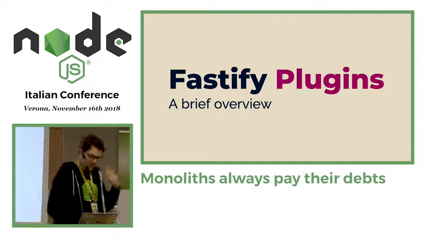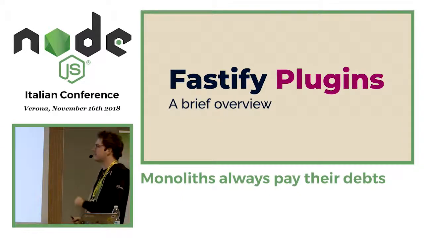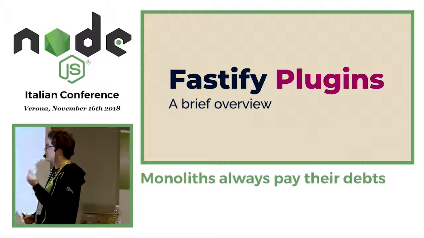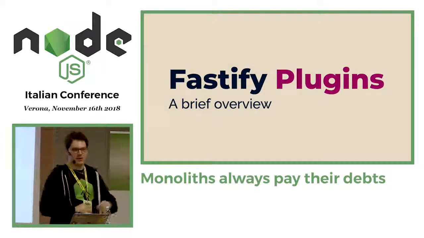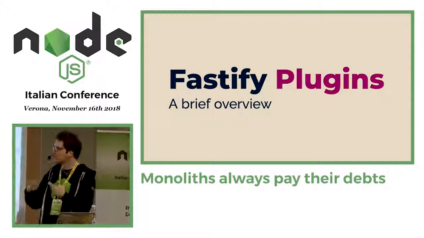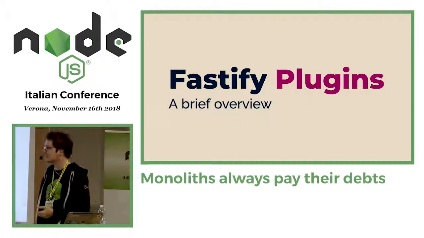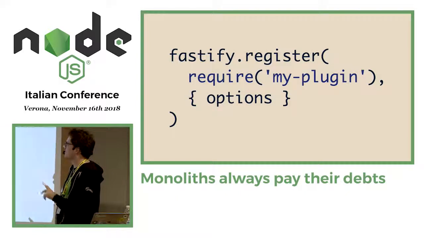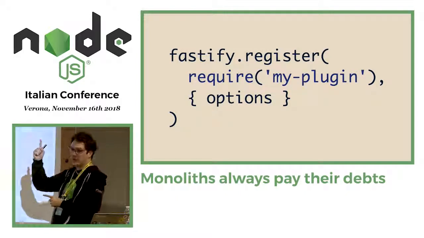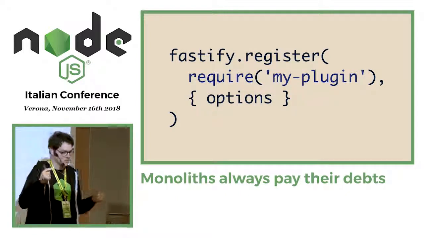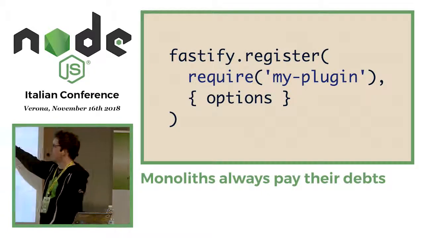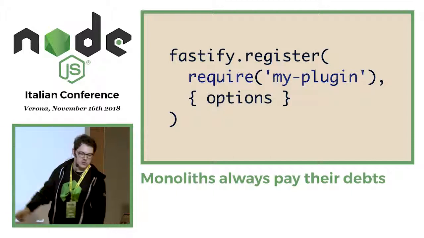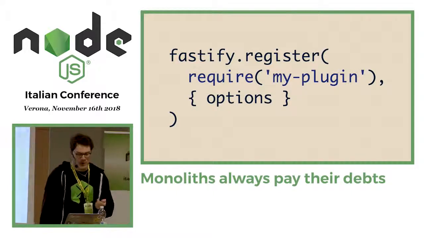So how can Fastify help you move from a monolith to a microservices architecture? Well, there is this feature that, in my opinion, is way better than the speed of the framework, which is Fastify plugins. We spent 4 or 5 months destroying our code base every day, trying to figure out the best way to handle this. And this is how it works. There is one unique API to register a plugin, which is register. You already saw that. The first parameter is your actual plugin. The second one is a bunch of options, which is definitely not required.